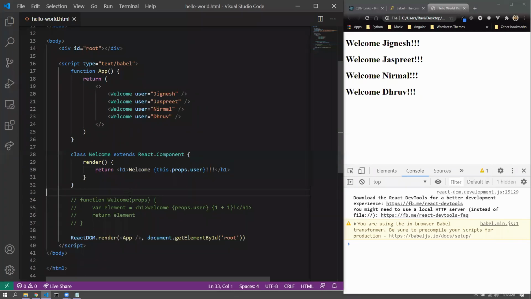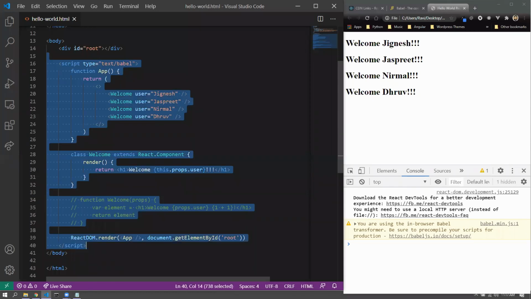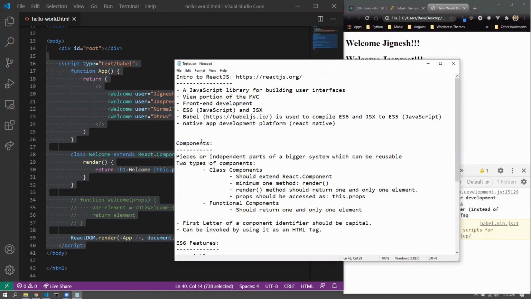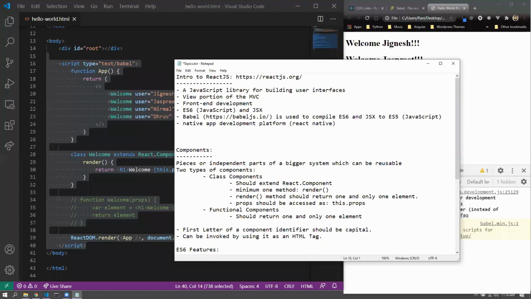So this being clear, we would try to do the same thing, but now in more of a real world type of a situation by using something called Create React App. For using Create React App, we'd have to install Node.js first of all. I already have Node.js installed on my computer, but I would just like to show you the steps here. I mean, write down the steps. You can try it out later. I think everyone would have Node.js installed on their computers, so you can right away skip this if you want to.